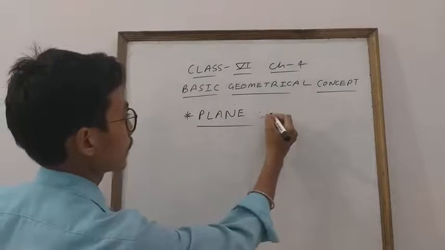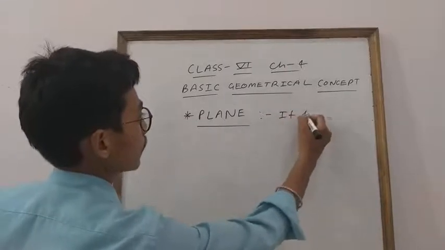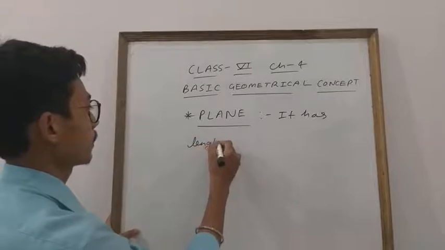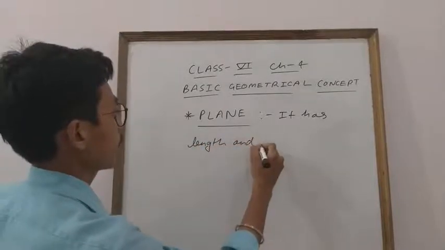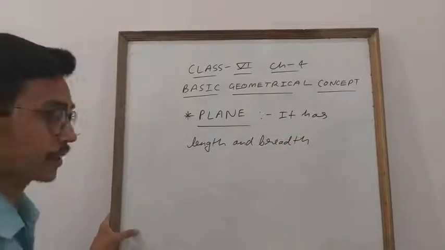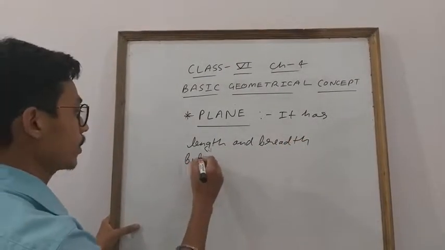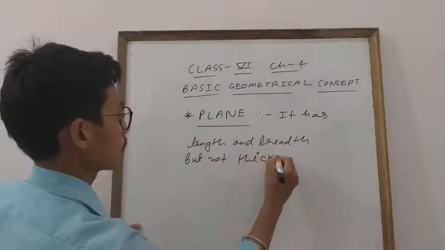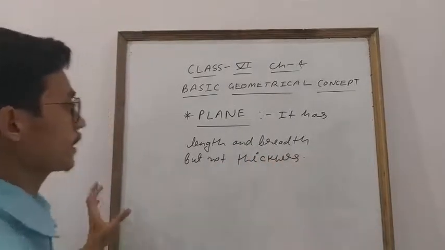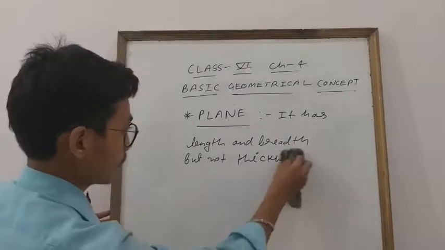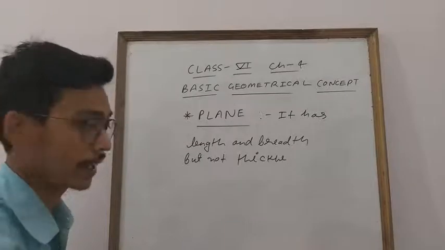Clear? It has length and breadth, but not thickness. Clear, everyone? It has length and breadth, but it does not have thickness.